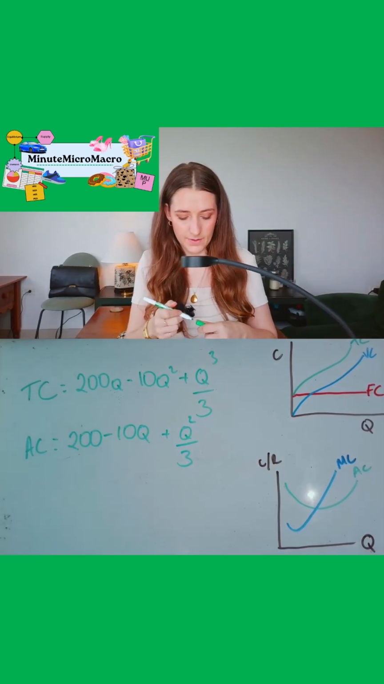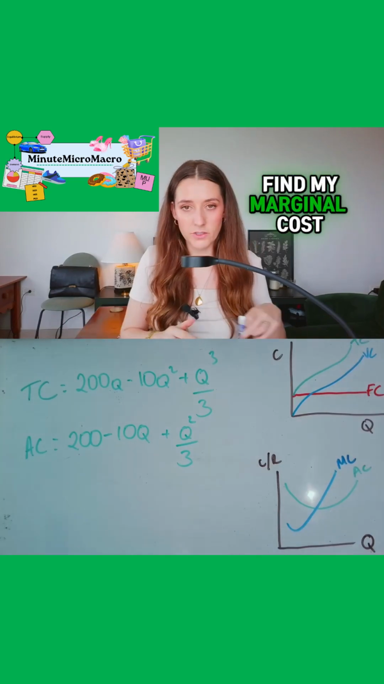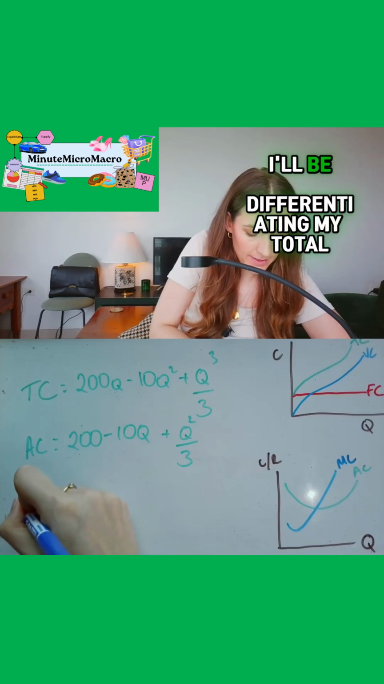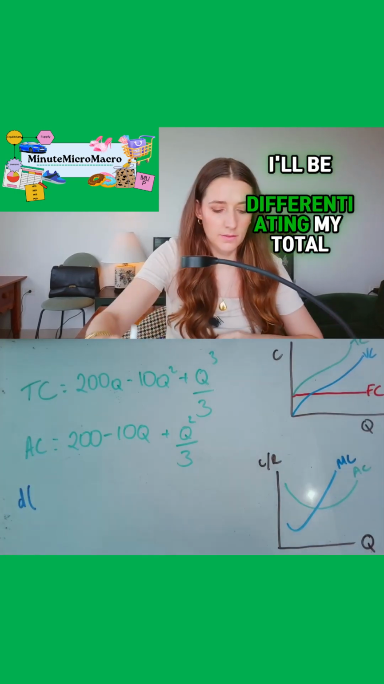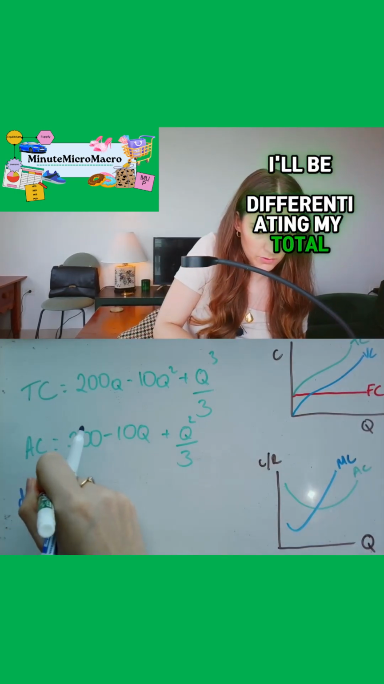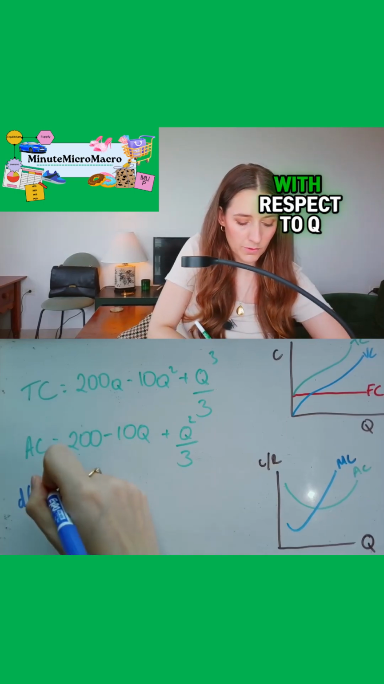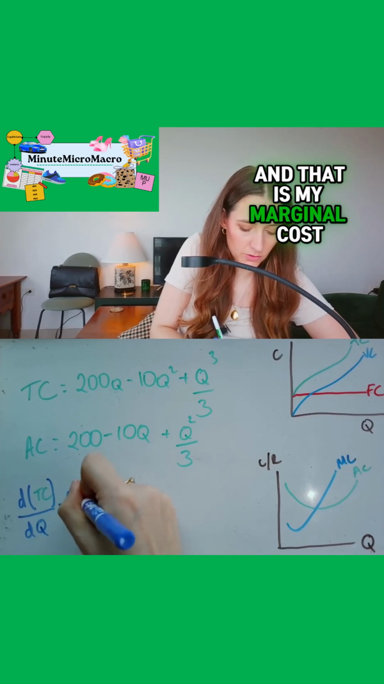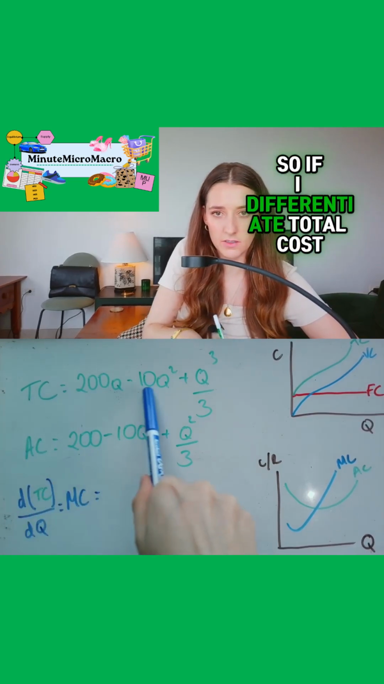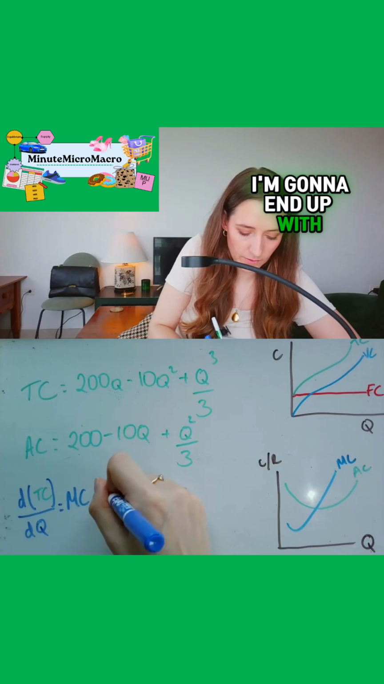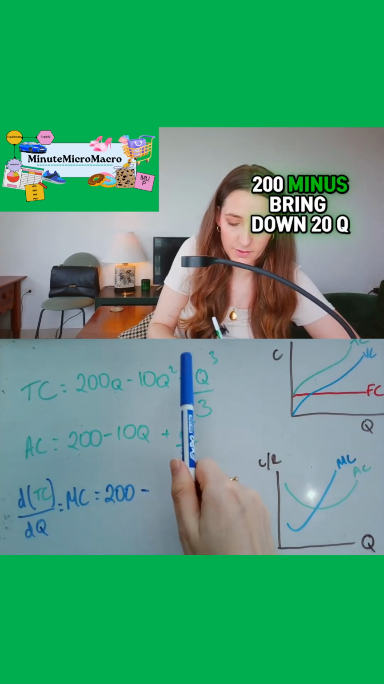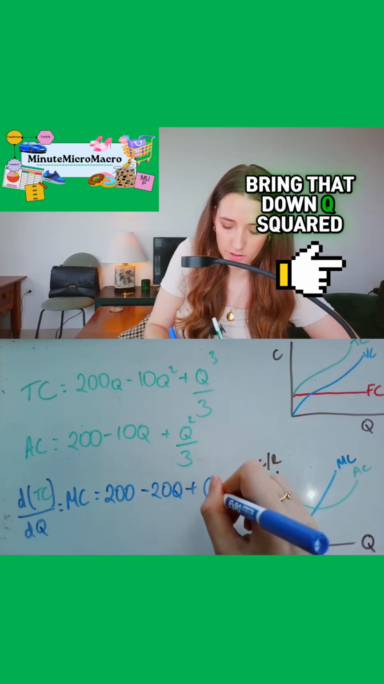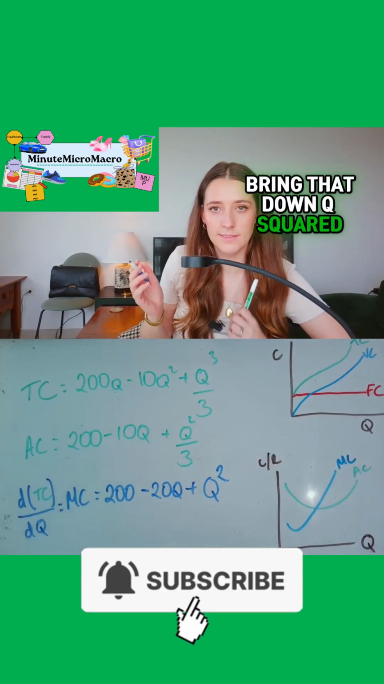Happy days. If I was trying to find my marginal cost, that is the rate of change of total cost, I'd be differentiating my total cost curve with respect to Q. And that is my marginal cost. So if I differentiate total cost, I'm going to end up with 200 minus bring down 20Q, bring that down, Q squared. Happy days.